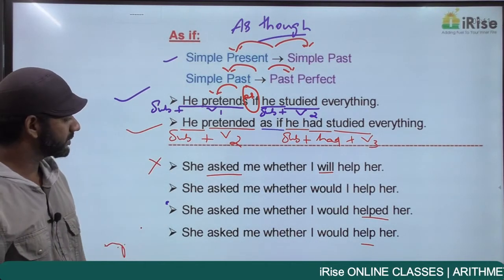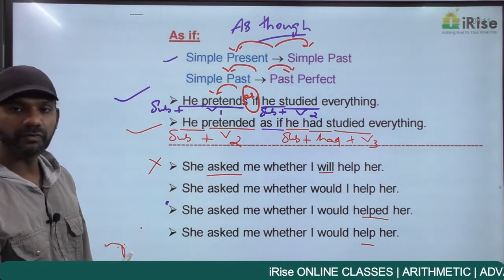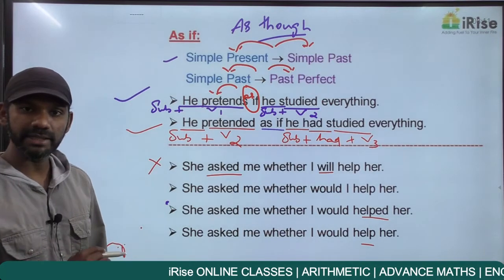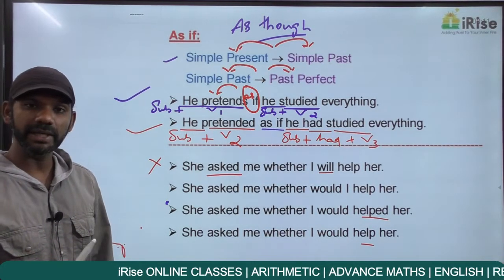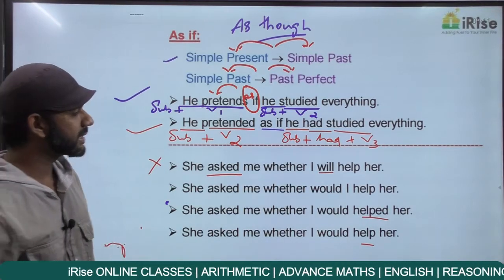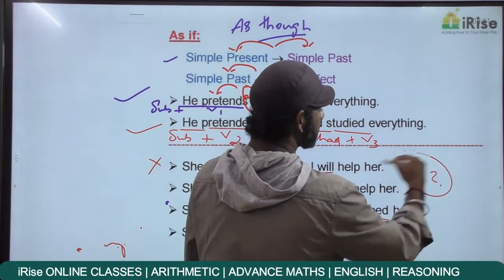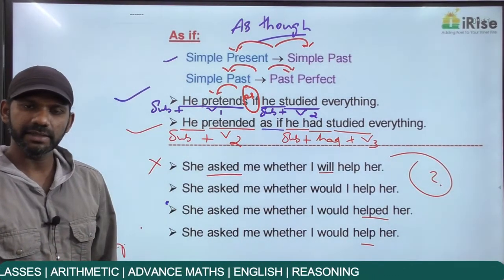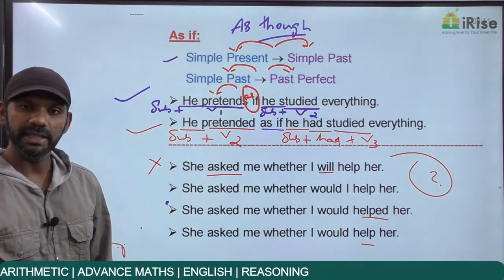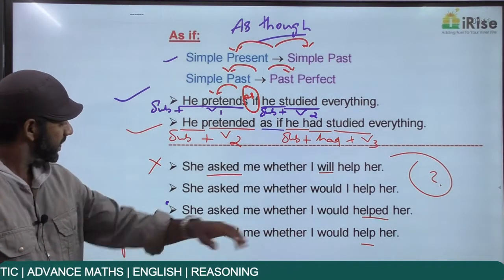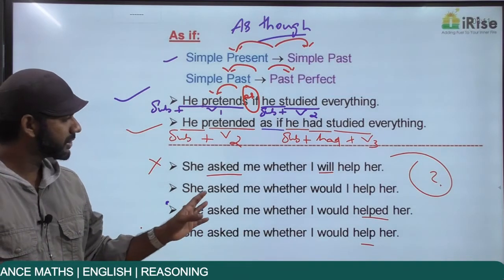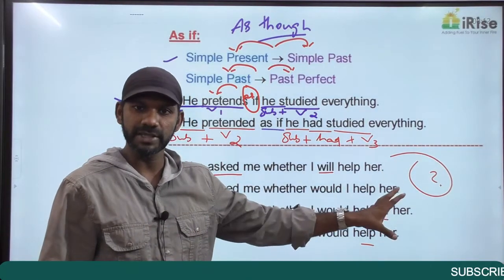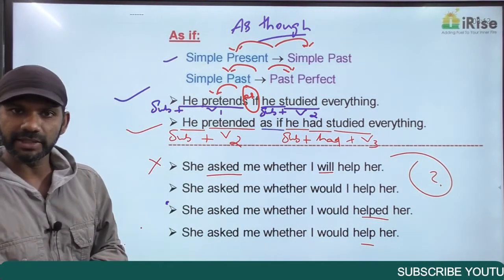Come to the second one. She asked me whether would I help her. This is not an interrogative sentence. You know what an interrogative sentence means? Every sentence that ends with a question mark is termed an interrogative sentence. Every interrogative sentence must start with a question word and end with a question mark. This sentence is starting with she. She is not a question word. This is not ending with a question mark, this is ending with a full stop. So this is not an interrogative sentence.